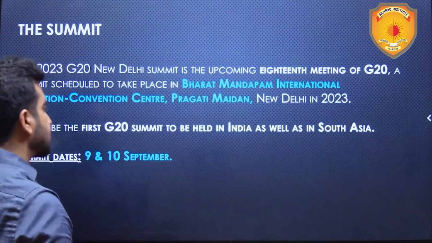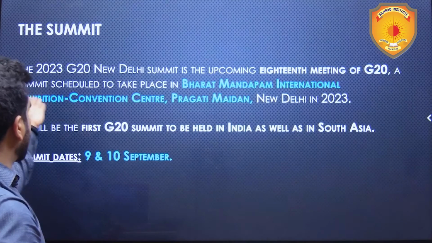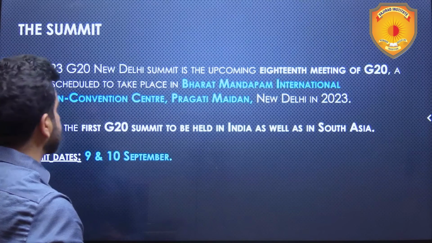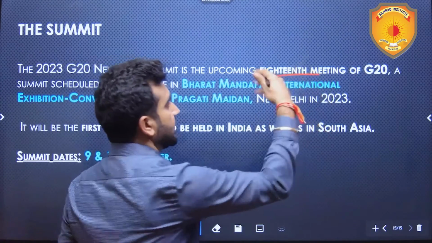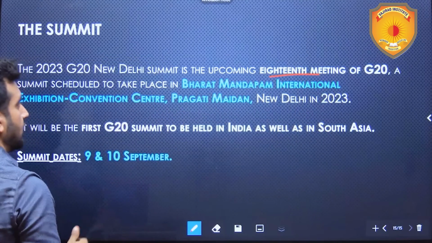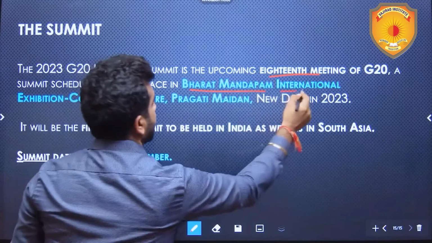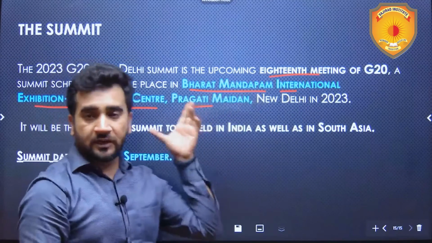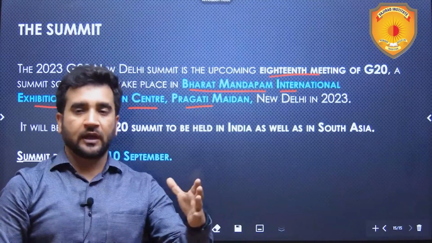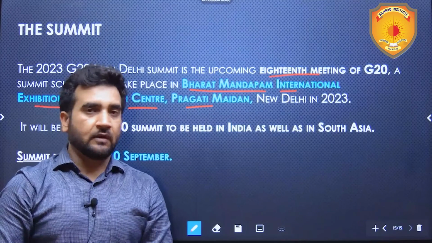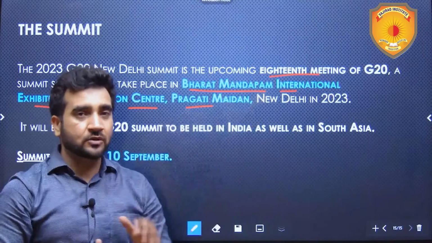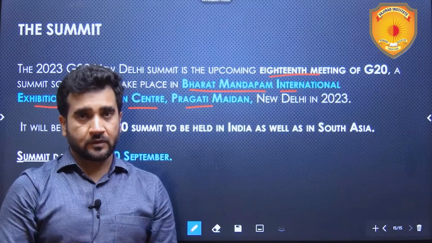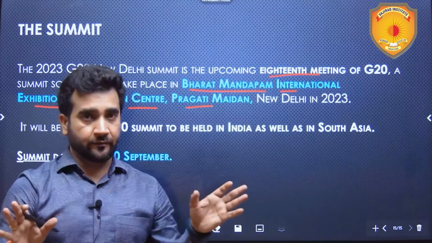So this is the summit, the 2023 G20 summit. New Delhi is hosting the upcoming 18th meeting of G20. It is going to take place in Bharat Mandapam International Exhibition Convention Center, Pragati Maidan. This has been newly constructed, and what an architecture it is. I'll be covering a separate session on this also, because it is related to our culture and it is fascinating.